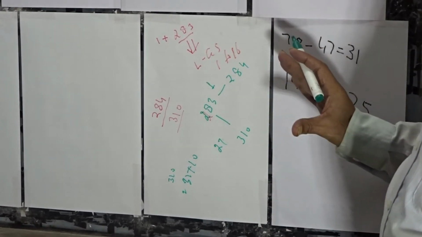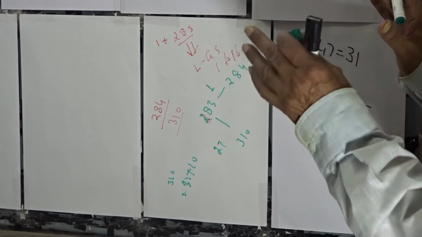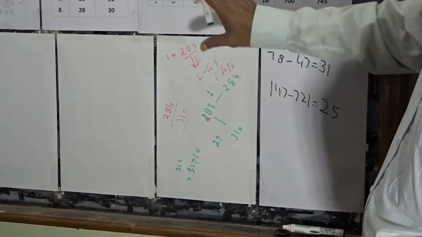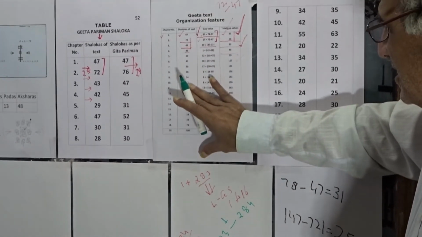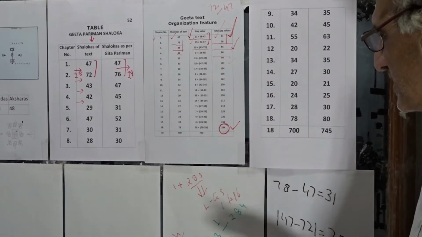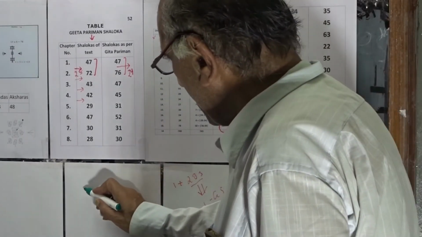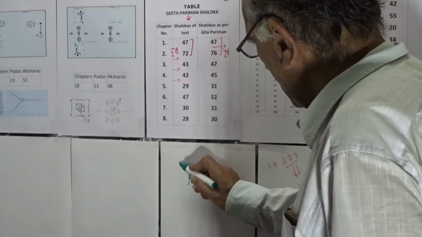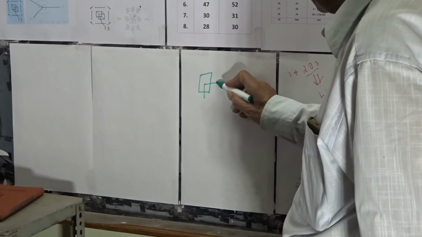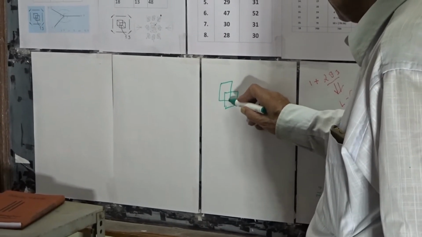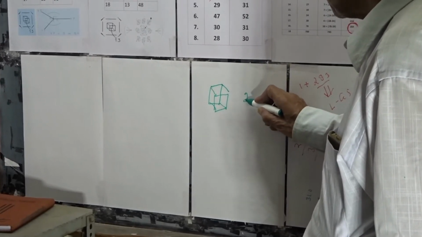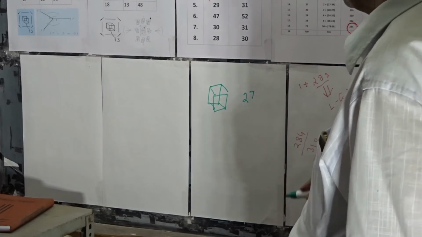Let us pause here and focus upon these values of the Gita text, the Gita Parinam Shloka's format, and the Ganita Sutras. Now see, if we have a cube, a hypercube, a 3-space body, this body has 27 structural components.